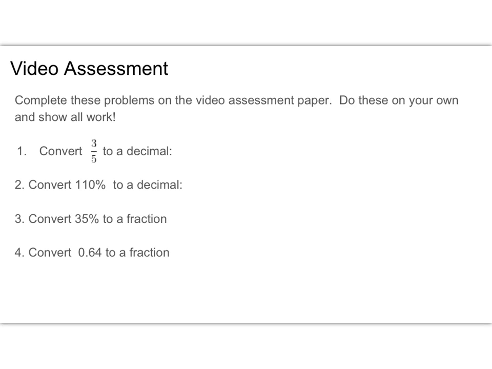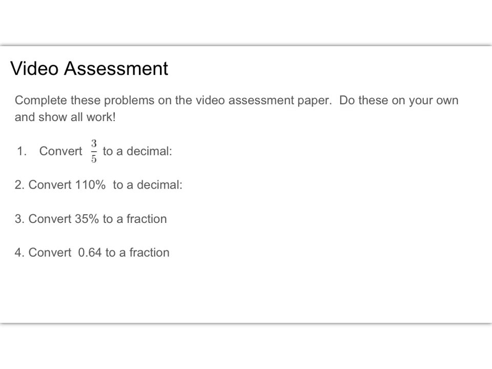So if you are doing this video in class, you need to take the video assessment. I've given you the paper that you do these problems on. So you need to pause the video. You need to write each of these questions onto the paper, go ahead and do that assessment, and then turn it in. And then after you're done, you can continue on with the practice problems in the packet.